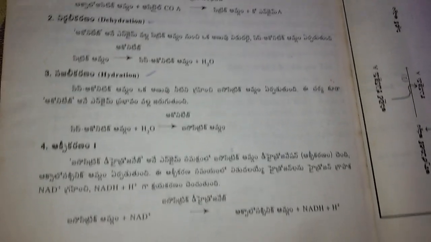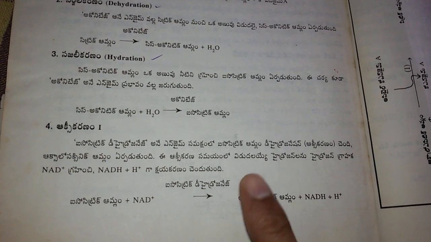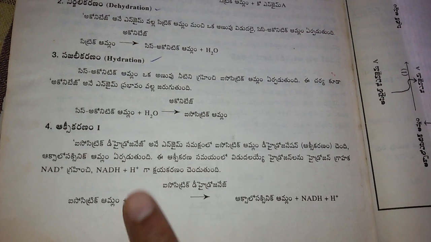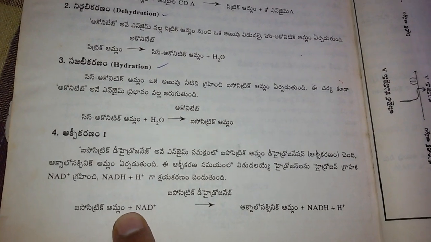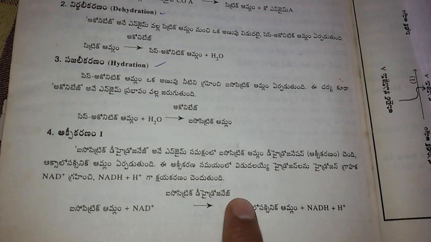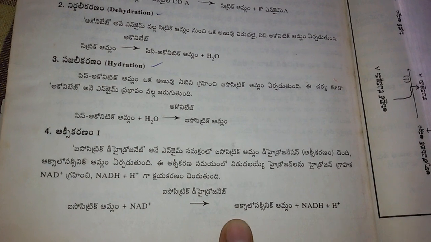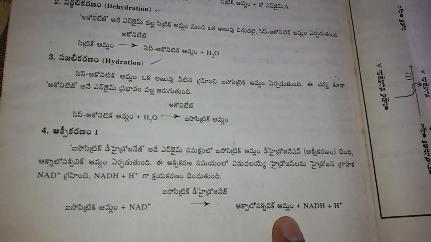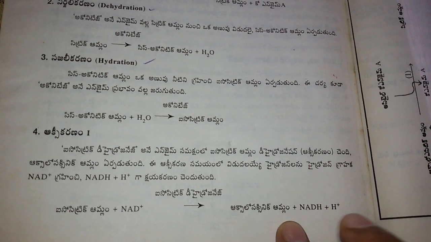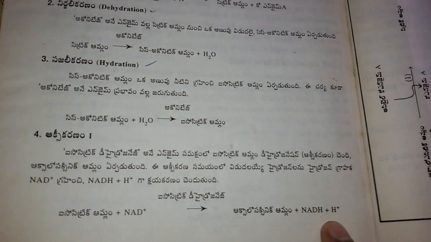The fourth reaction is oxidation. Isocitric acid plus NAD, with the help of isocitric dehydrogenase enzyme, is converted into oxalosuccinic acid plus NADH2.